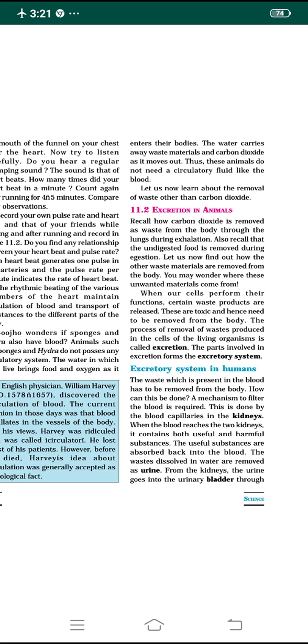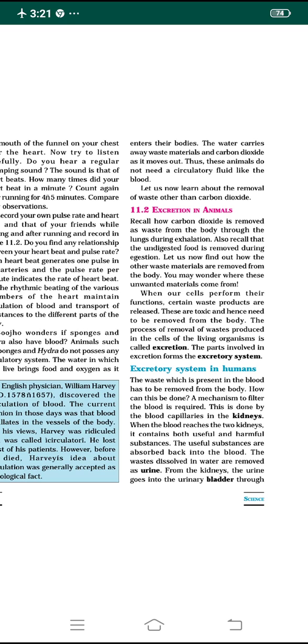Now let us find out how some other waste materials are removed from our body. Not only carbon dioxide as a waste, not only undigested food as a waste is removed from our body. Other than these two, there are some other waste materials which are produced in our body, and how they can be removed. How does our body remove these unwanted materials? From where do these unwanted materials come from? Let us understand that.